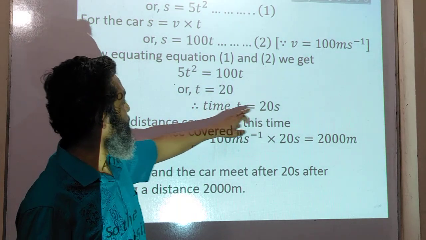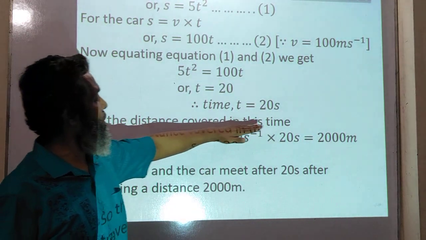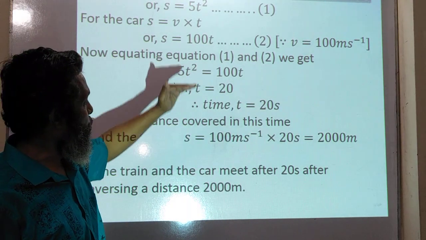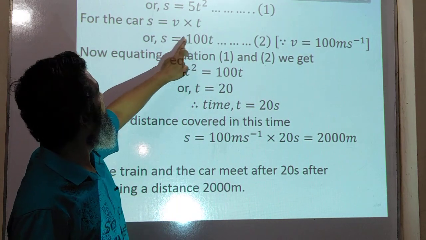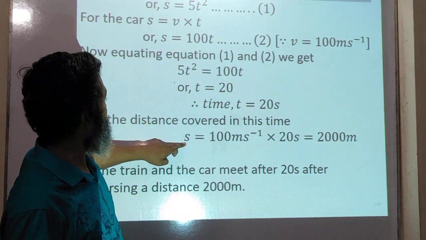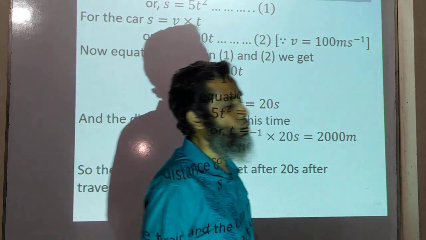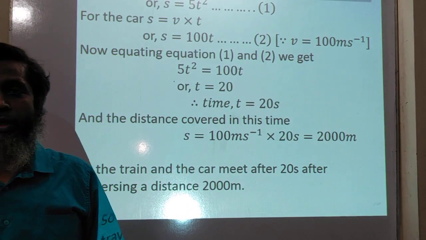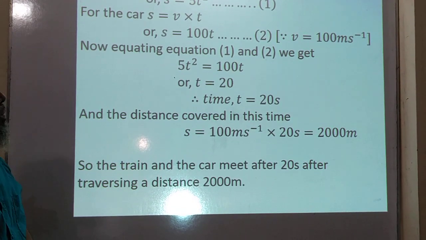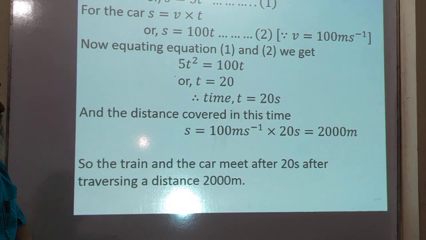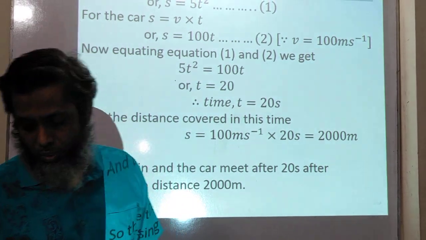That is, time t is equal to 20 second, and for the distance covered in this time, putting t is equal to 20 second in equation 2, we get s is equal to 100 into 20 is equal to 2000 meter. So the train and the car meet after 20 seconds, after traversing a distance of 2000 meter. I hope you understood.